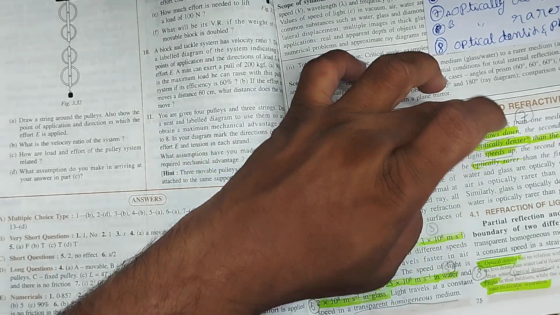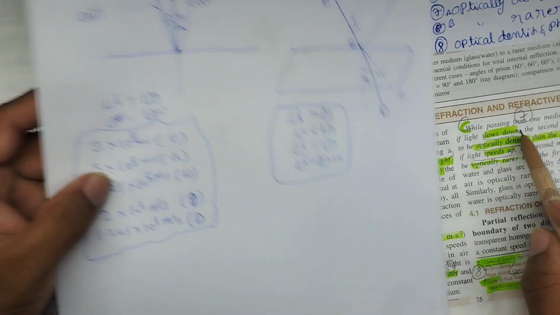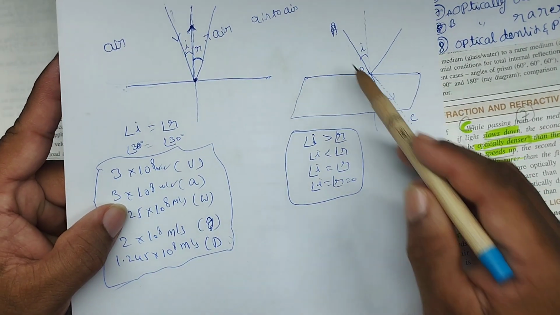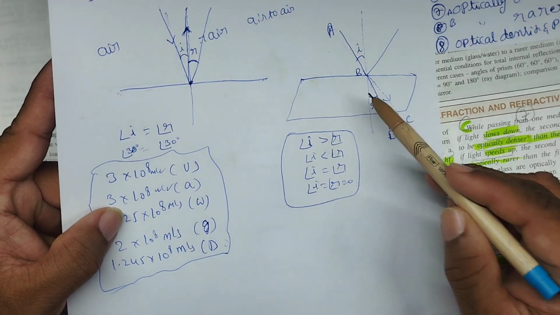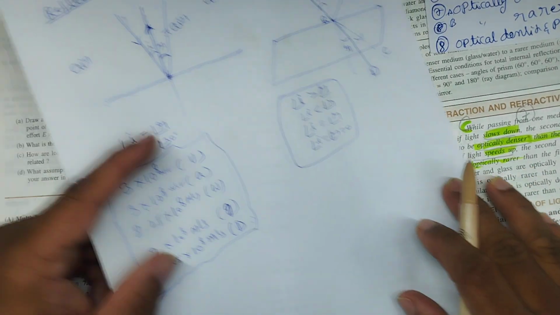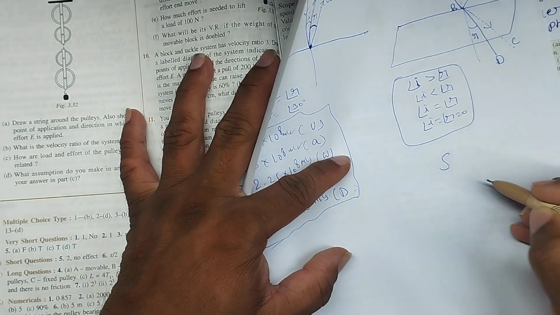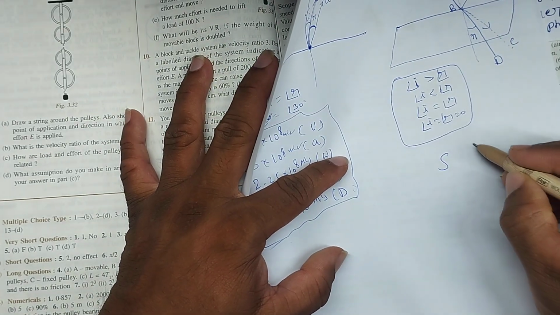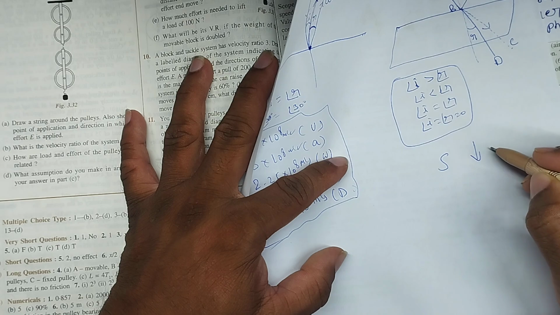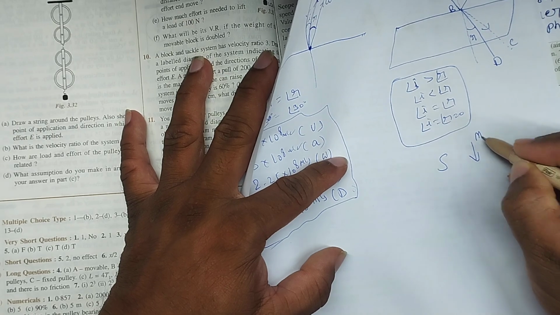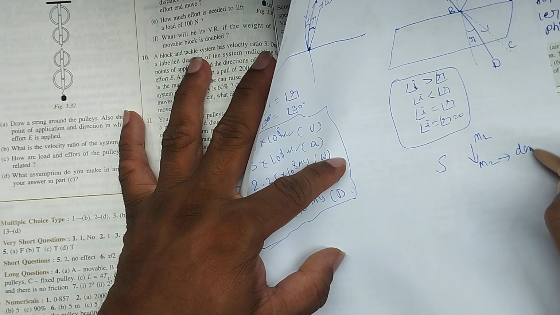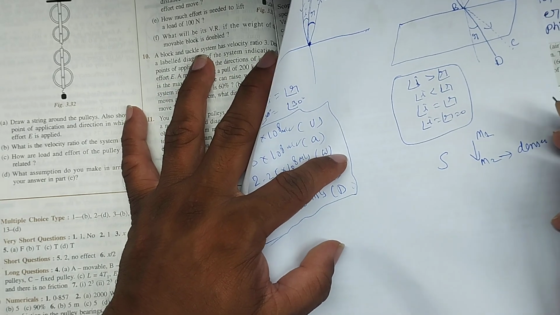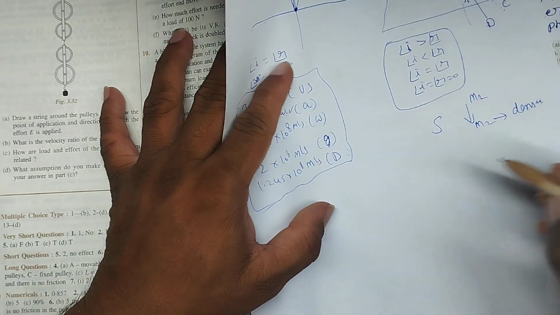What are they saying in this paragraph? While passing from one medium to another, from air to glass, if light slows down, it means the second medium is the denser. The speed decreases. If it passes from medium 1 to medium 2 and the speed decreases, then medium 2 is the denser. Okay, children, medium 2 is the denser.